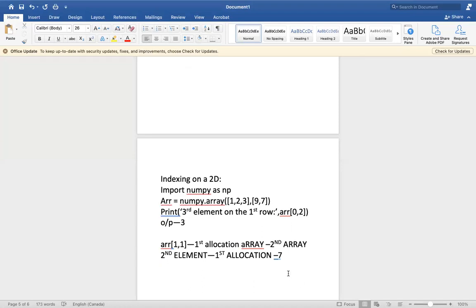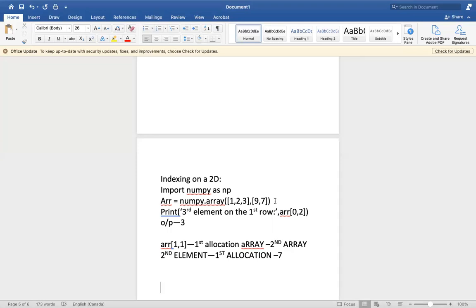If you have a three-dimensional array, 0, 1, and for the third dimension we'll give that number as 2. If you give 2, 2, it will go to the second array and the third allocation, second allocation and the third array. Like that we use indexing on two-dimensional and three-dimensional arrays.